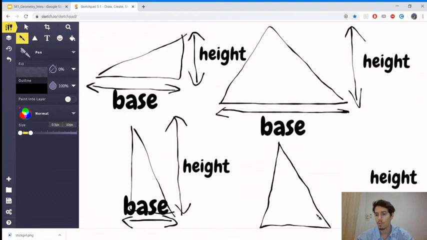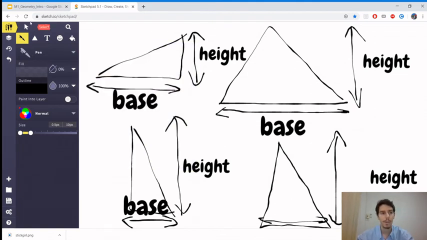And again, the height of the triangle would be from the base, the bottom, to the top. Okay, that would be the height, and the base would be around here. So again, sometimes maybe the triangle doesn't quite look like a pyramid and you have to turn it. What you can do is just draw it again.